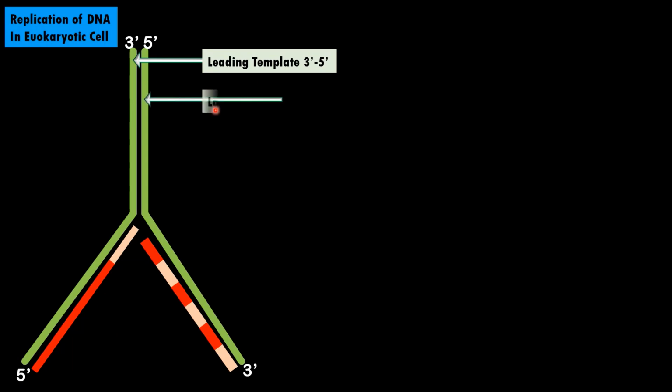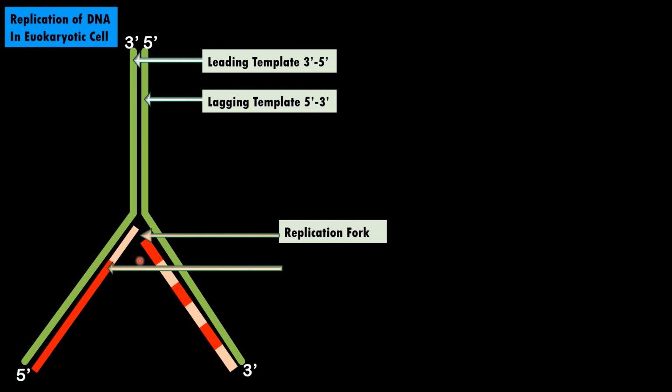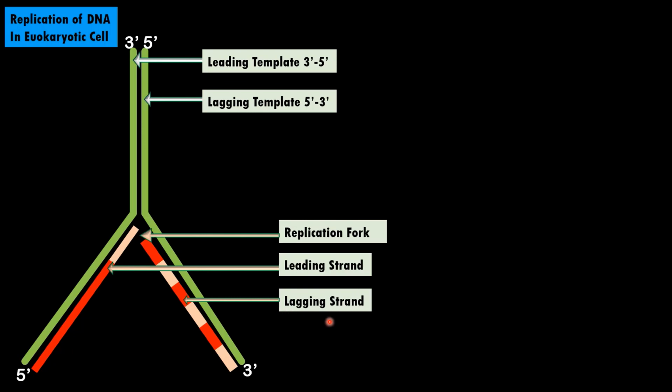Okay, now in case of eukaryotic cell, to summarize, this is a replication fork which is formed. Now here these are double-stranded DNA. Out of two strands, one is acting as a leading template, the second is acting as a lagging template. On one template, one strand is formed continuously, that is called the leading strand. On the other template, the DNA is formed in bits and pieces, that is called the lagging strand. This lagging strand is formed by using Okazaki fragments.